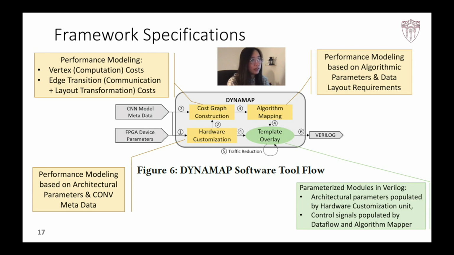Thus, when accelerating smaller networks on FPGA devices with larger on-chip memory, redundant off-chip data traffic will be avoided by configuring layout transformation modules to generate on-chip memory addresses. 6. Integrating all the optimizations, control signal sequences are generated to support the algorithm and data flow switching on the hardware overlay. The output of DYNAMAP is a synthesizable Verilog program to be deployed on the target FPGA device.